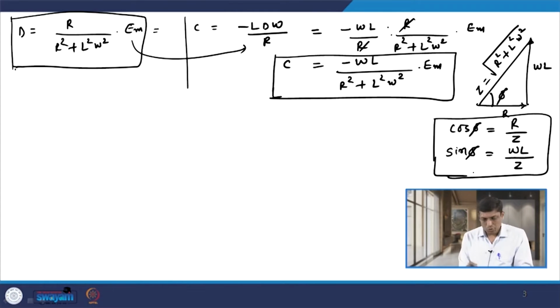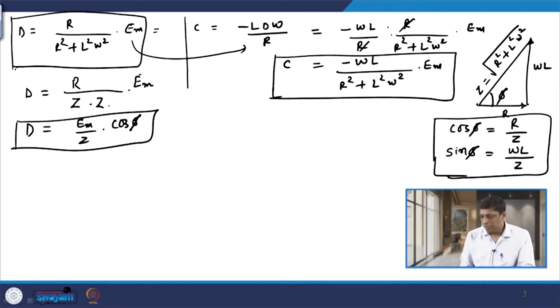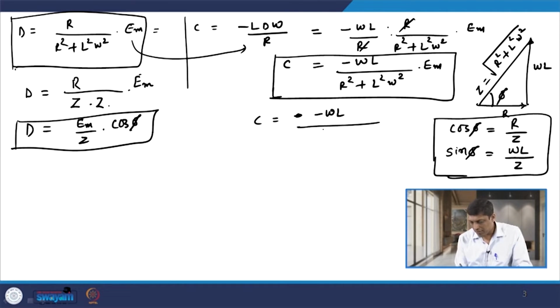So, if I use these two equations in the value of D, then the value of D is given by R; I can write this R square plus L square omega square as Z, into Em. If I put the value of R by Z, that is cos phi, so we have Em by Z into cos of phi, that is your value of D. Similarly, sin phi is equal to omega L by Z, so then we have minus omega L divided by Z into Em.